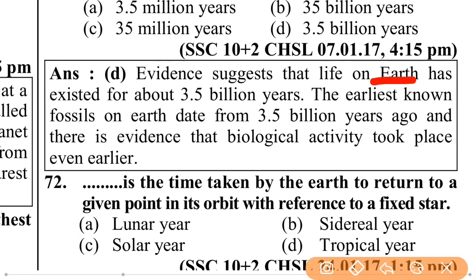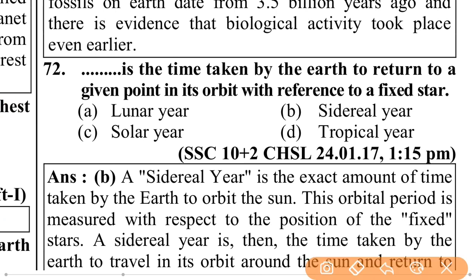Evidence suggests that life on Earth has existed for about 3.5 billion years. The earliest known fossils on Earth date from 3.5 billion years ago, and there is evidence that biological activity took place even earlier.